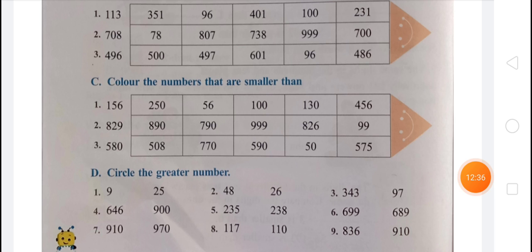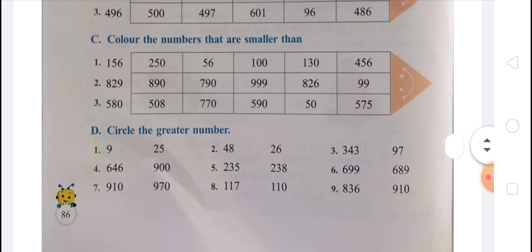So now you have to circle, in first, 25 is greater than 9, second, 48 is greater than 26, third, 343 is greater than 97, fourth, 900 is greater than 646, fifth, 238 is greater than 235, sixth, 699 is greater than 689, 7, 970 is greater than 910, 8, 117 is greater than 112 and 9, 910 is greater than 836.